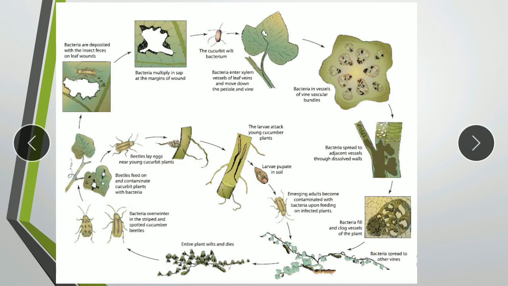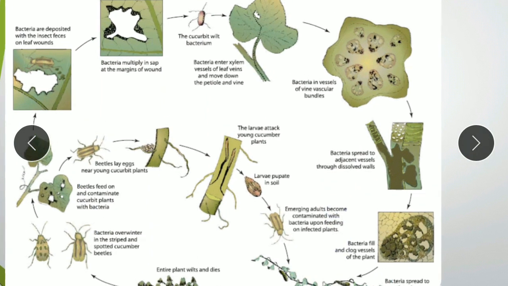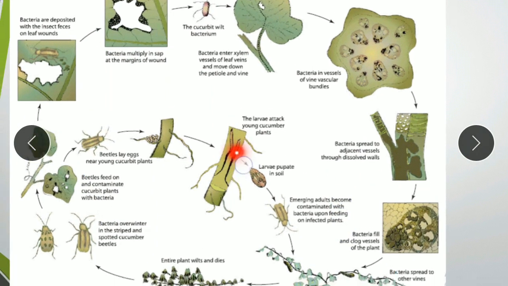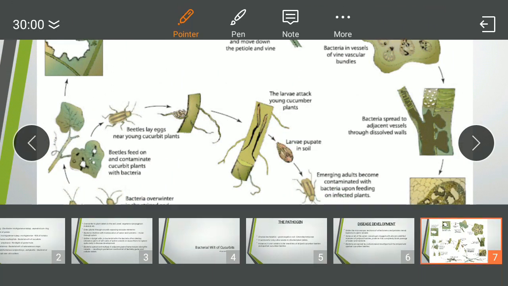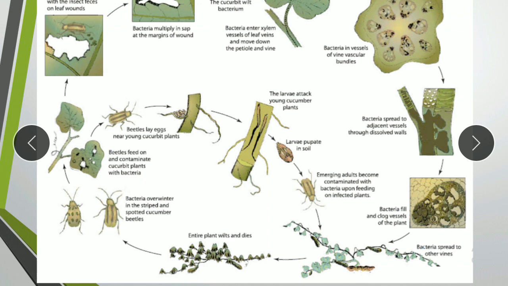Moving on to the disease cycle. You can see in the cycle over here, the organism is transmitted from the diseased plant. From the diseased plant, the organism enters the beetles when they feed on the infected plant. So when the beetles feed on the infected plant, the bacteria enter the striped and the spotted cucumber beetles. Once inside, it can overwinter in the intestine of these beetles.